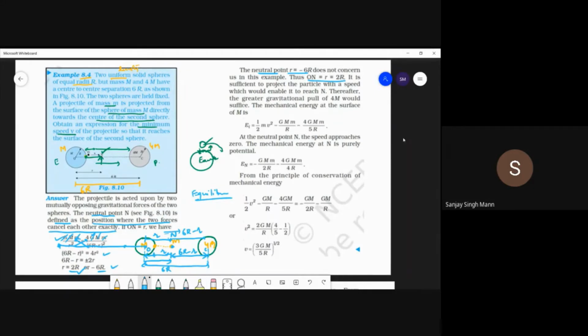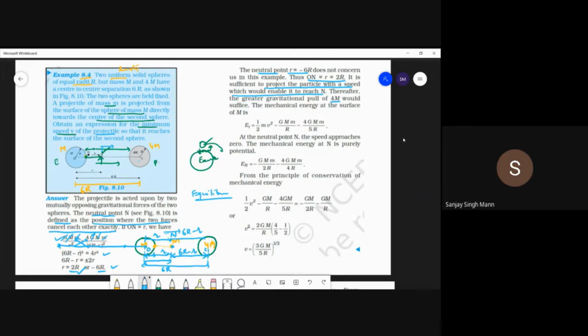So it is sufficient to project the particle with the speed which will enable it to reach N. Therefore, the gravitational pull of 4m would suffice after this, because we want the minimum speed of the projectile so that it reaches the surface of the second sphere. Okay, so it is not going to stop over here. My particle will keep on moving.